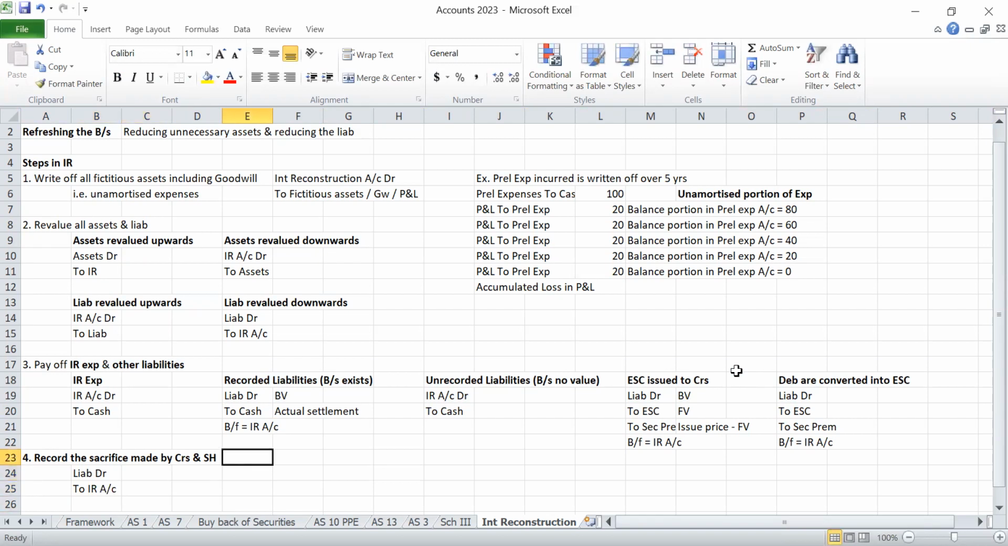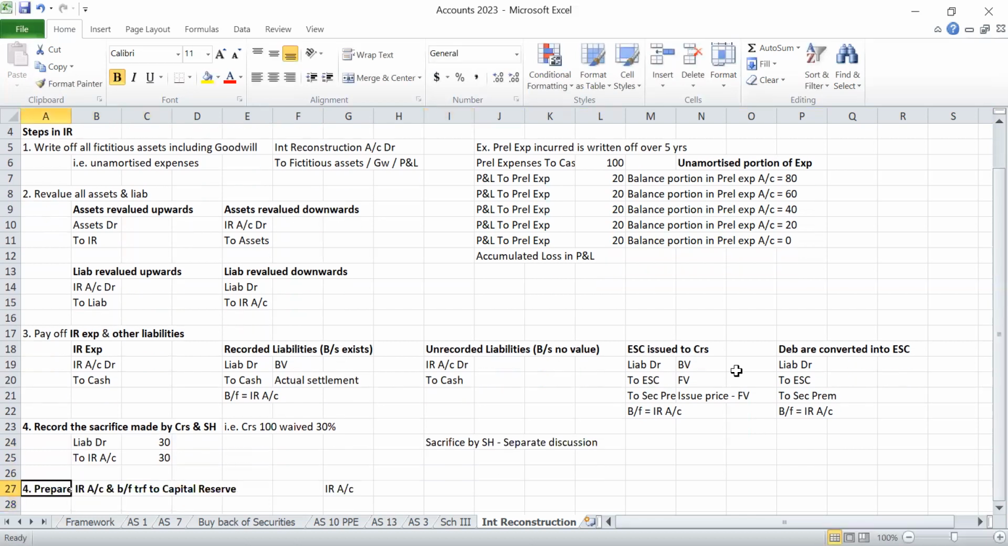For example, creditors of 100 waived 30%. Creditors worth 100 waived means 30% they have cancelled. So the creditors account is debited and internal reconstruction is credited with 30 rupees. We have to transfer it. Like that, shareholders also will reduce some portion, which we will discuss separately. So sacrifice by shareholders is a separate discussion.